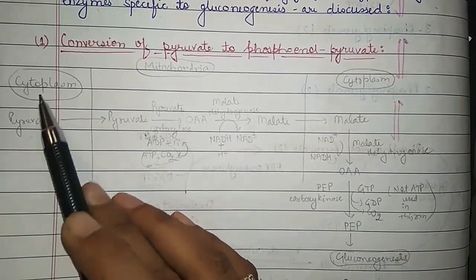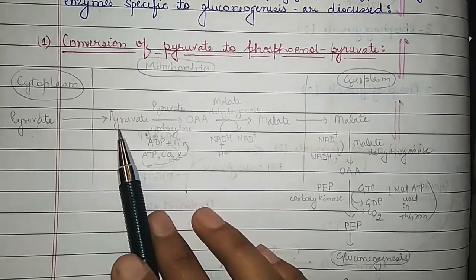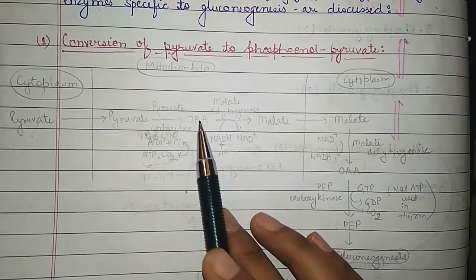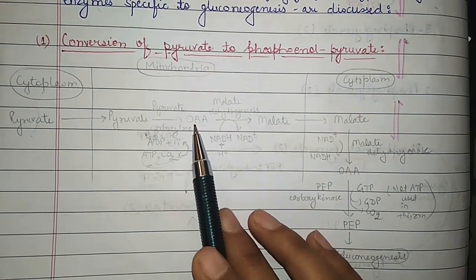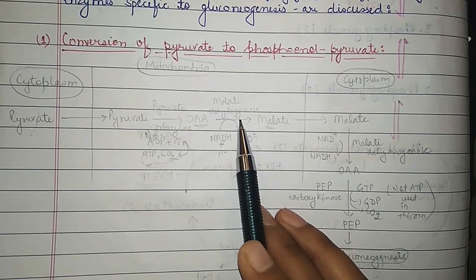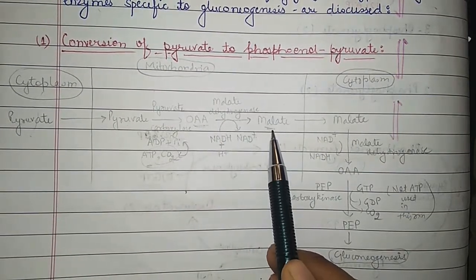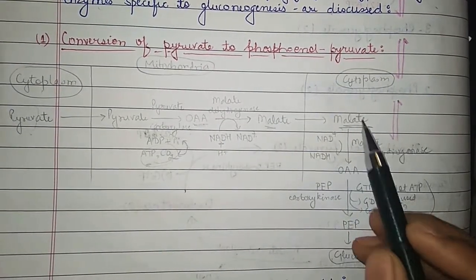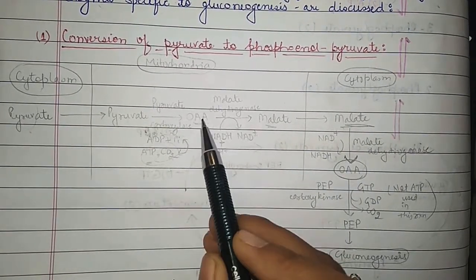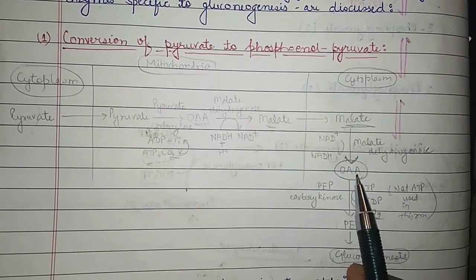Here, the pyruvate is present in the cytoplasm. First, the pyruvate is converted into oxaloacetate by the action of pyruvate carboxylase, and the oxaloacetate is converted into malate by the action of malate dehydrogenase. So now the question arises, why is pyruvate being converted into malate and then malate is reversed back to form oxaloacetate? Why can't this oxaloacetate be directly used here?